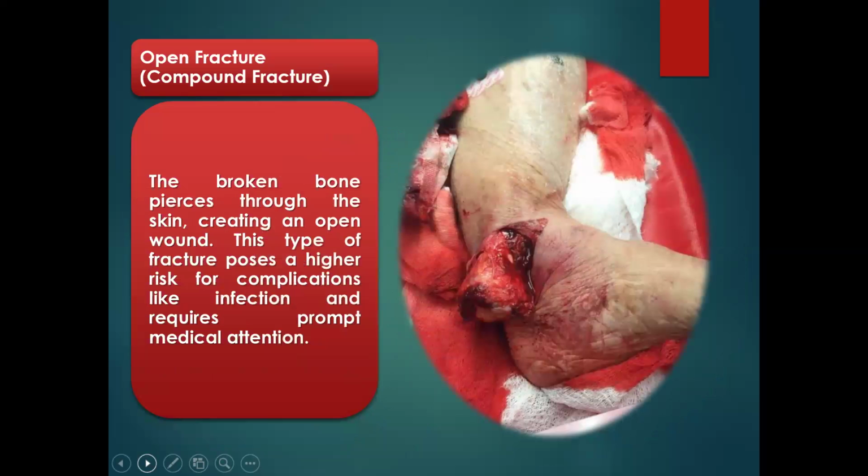Then we have the open fracture, also known as compound fracture. The broken bone is seen outside, like you can see here, and this requires prompt medical attention because of bleeding, infection, and all of that.